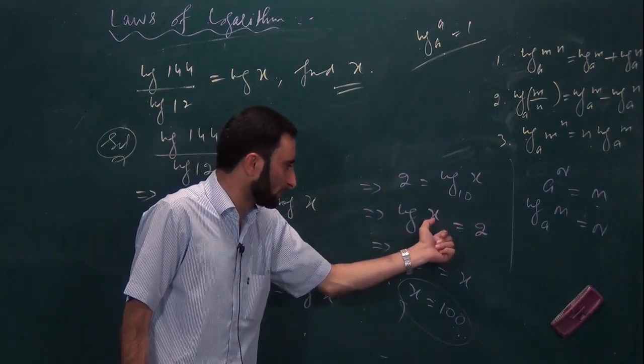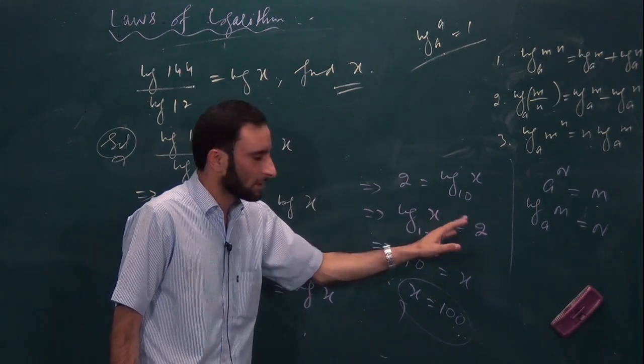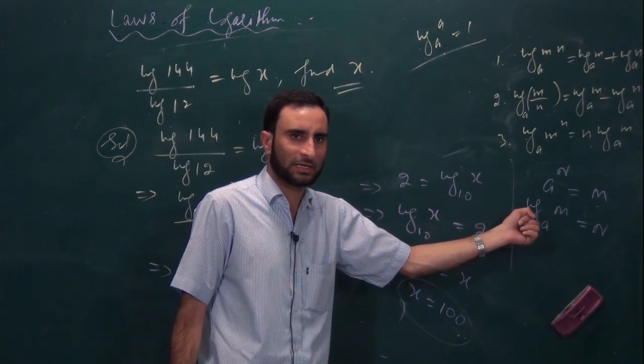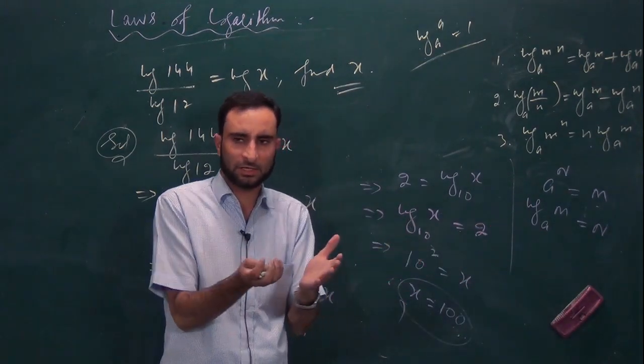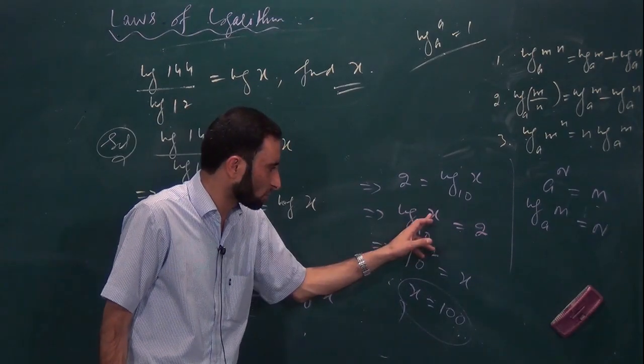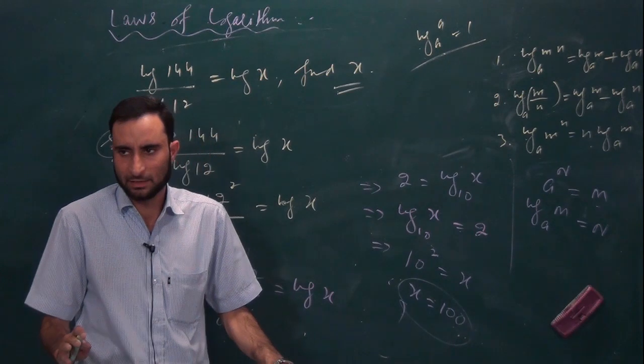Log x to the base 10 will be equal to, got it, by applying the definition of exponential form, or we can say the logarithm, which is the inverse, converse relationship. So we can write 10 to the power 2 will be equal to x, hence x will be 100. Is it clear? Got it?